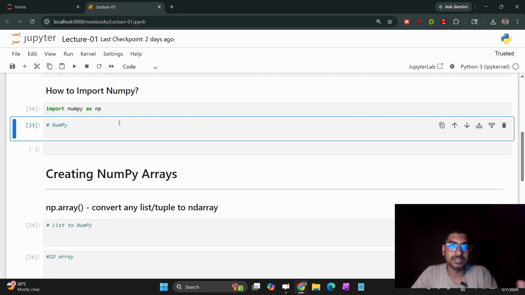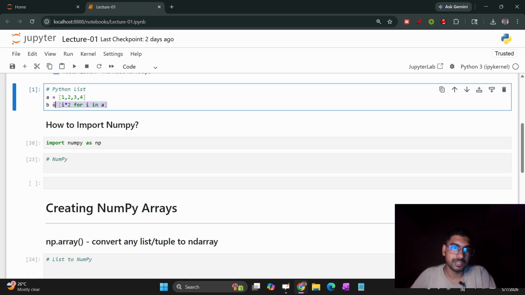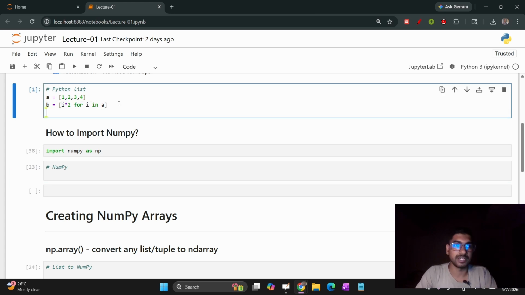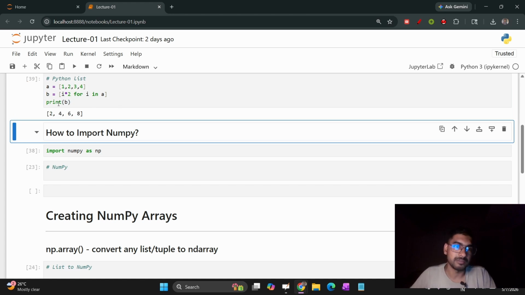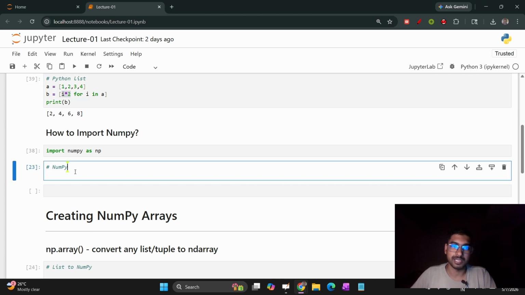Now let me show you what vectorization means. As I told you, in a Python list, if I want to do some operation with each element of a list, I need to create a loop. Here we run a loop and print b. You can see each element of a is multiplied by 2 and written in the list b. But let me create a NumPy array. The np.array function is used to create a NumPy array.